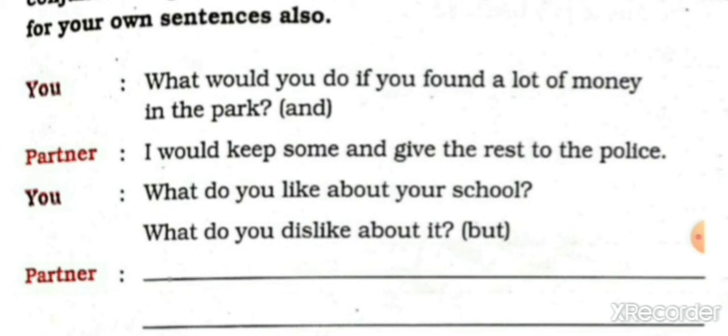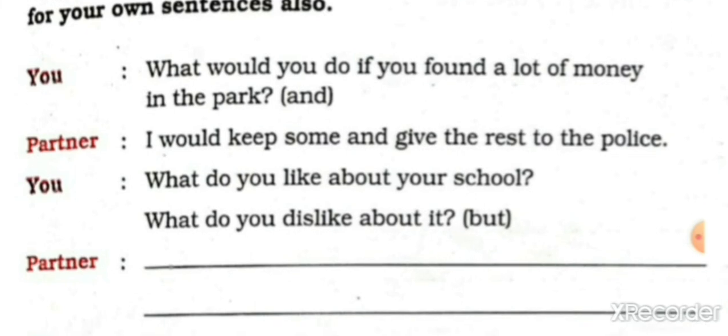For example, I like the multimedia room, but I dislike the school canteen. Or we can say, I like the school discipline, but I dislike the school canteen. Like this, students, you have to frame the sentences.